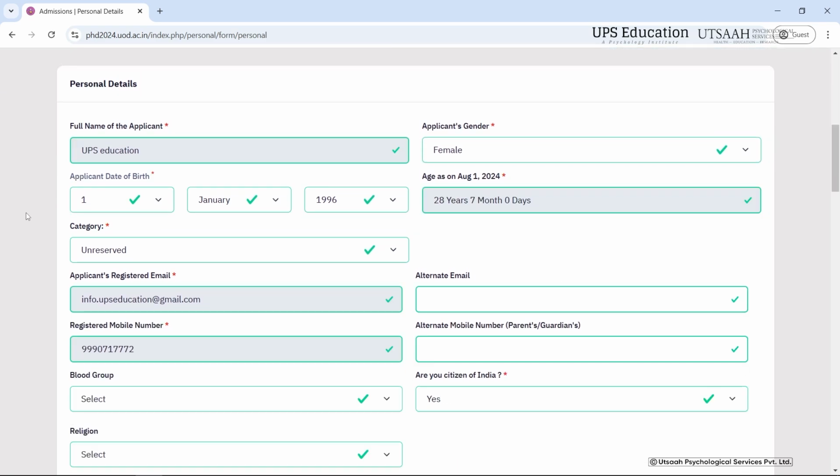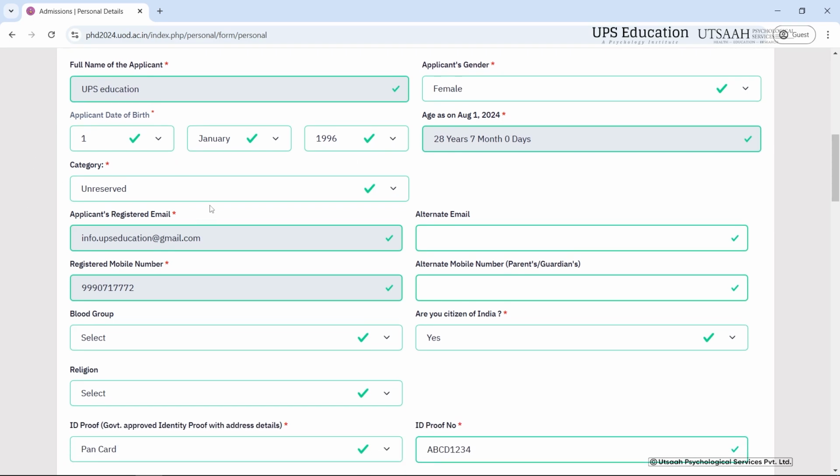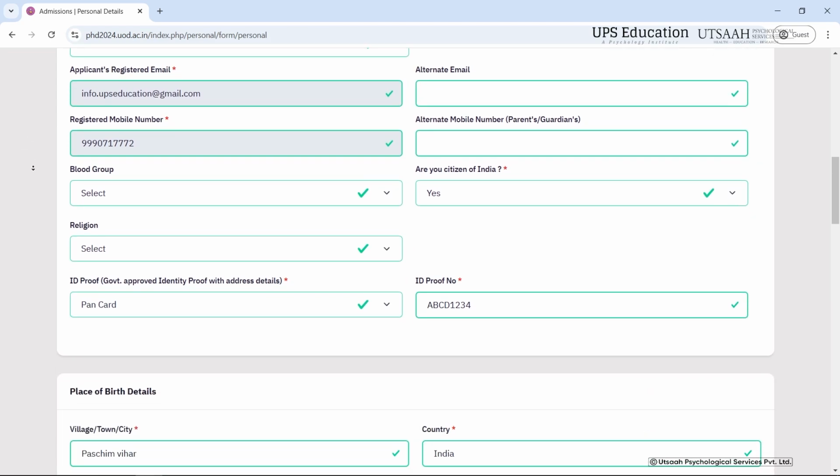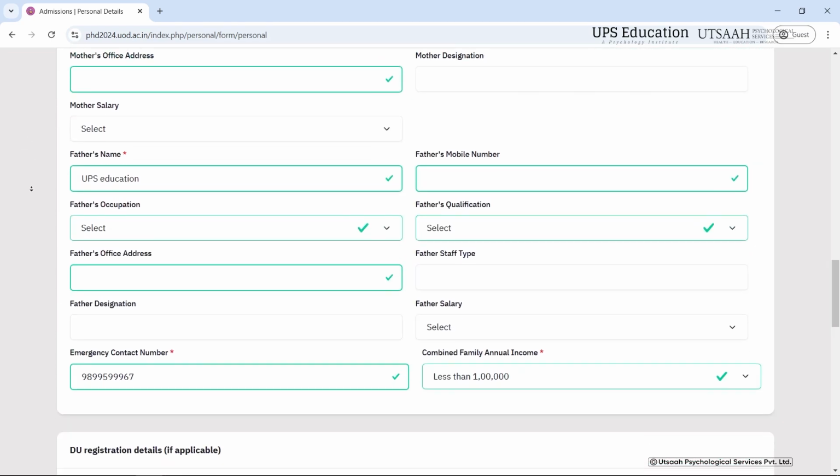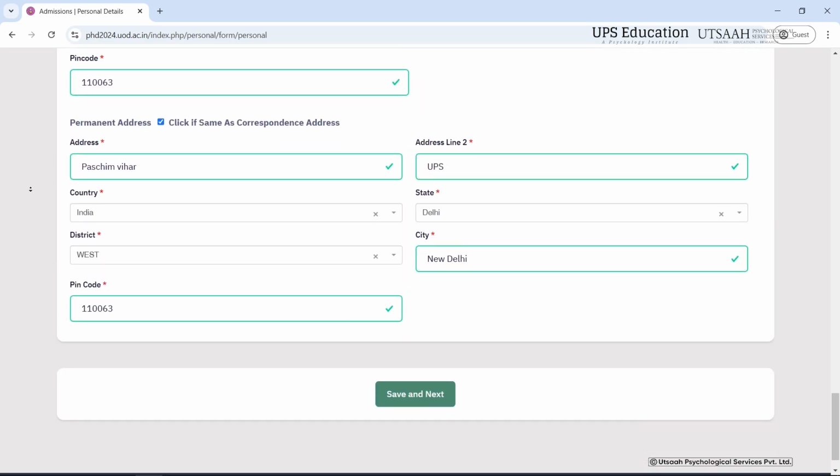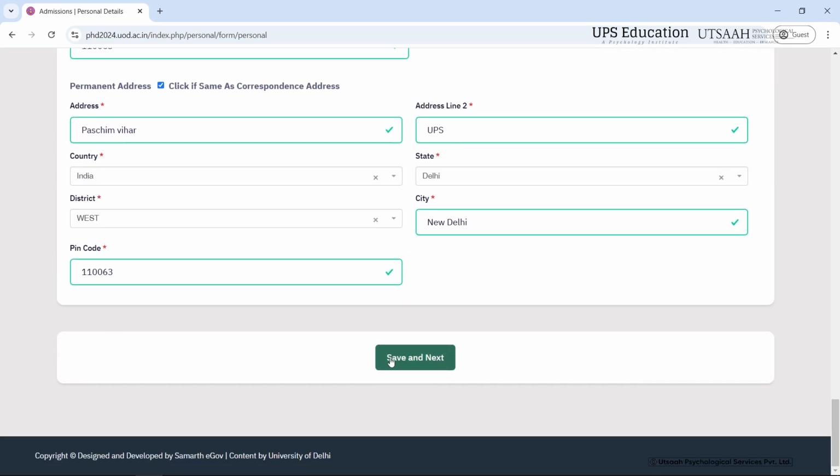So as you can see that I have filled in all the details that were needed, and here you just have to fill your own name, then gender, then birth date, and category. Here I have selected unreserved. You just have to select your own category here. This is just for the sake of demonstration, and then I'll just scroll down. I'll check all of the details that I have filled, and then I'll simply click on save and next.